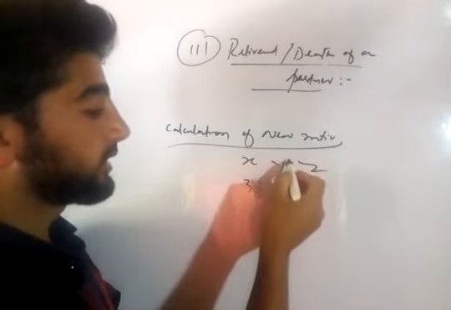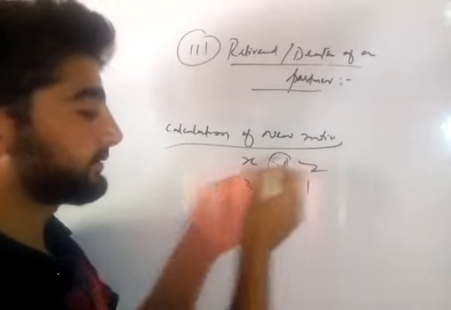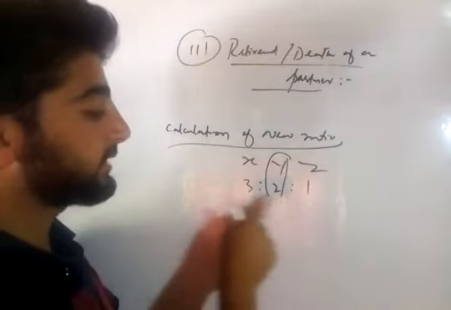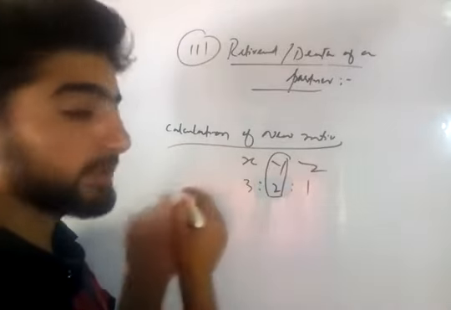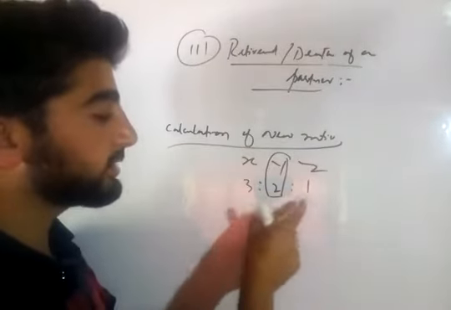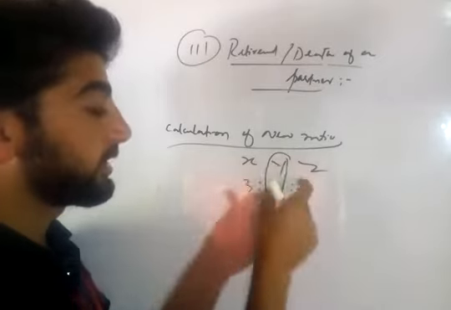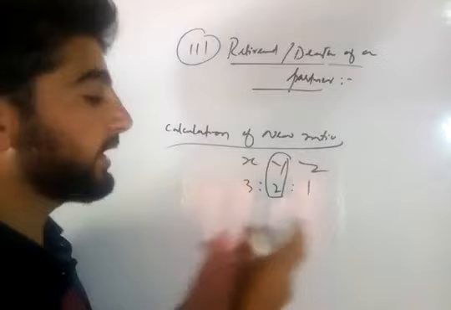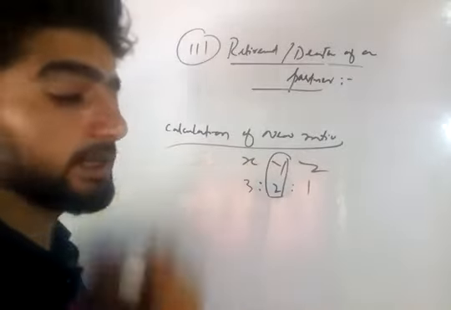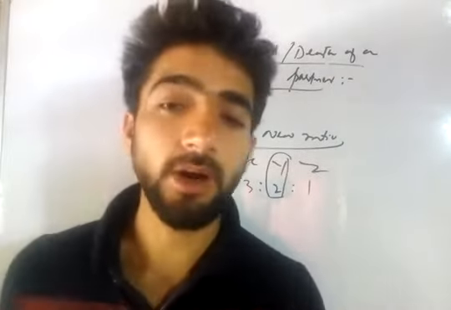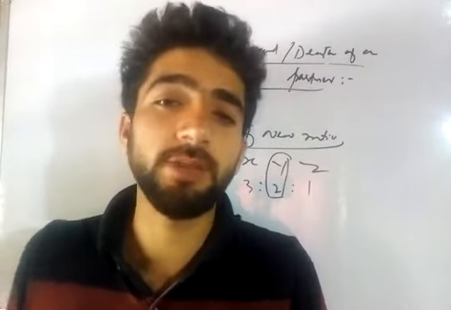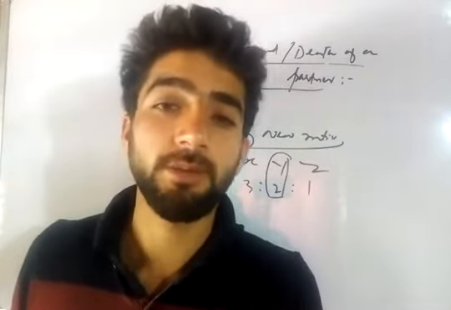Now, for example, if Y dies, at the time of his death, when the firm gets constituted, firstly we will try to find out the impact of his death on this profit relation, because you know that partnership is a relation between persons who have agreed to share the profits of a business. That means this relation is based upon profits.